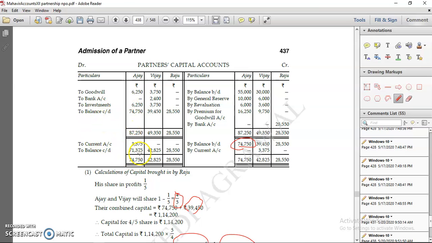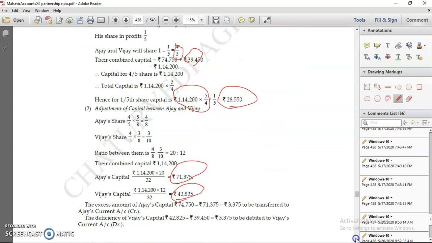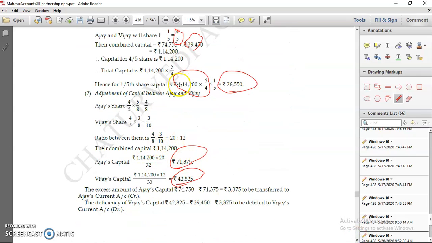The balancing figure would be transferred to the current account or cash account. So 1,14,200 multiplied by 5/4 becomes the combined capital. Once you multiply by the new ratio, it becomes Ajay and Vijay's capital.